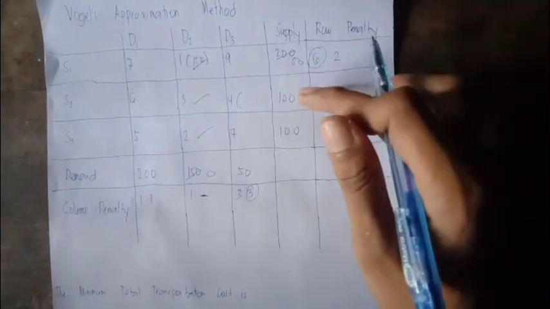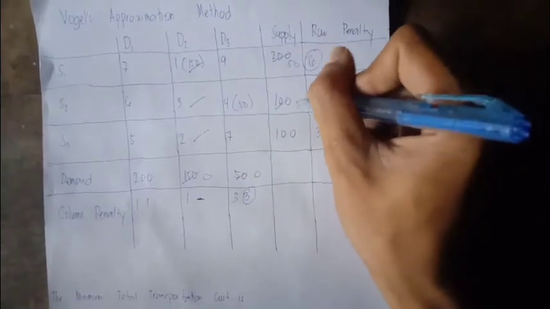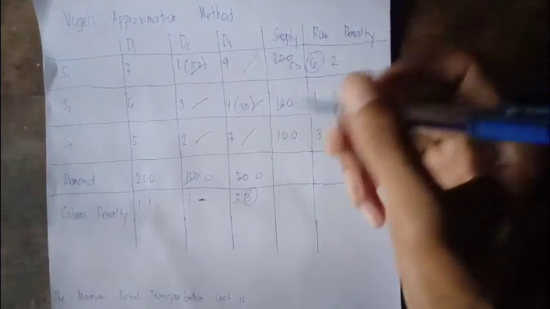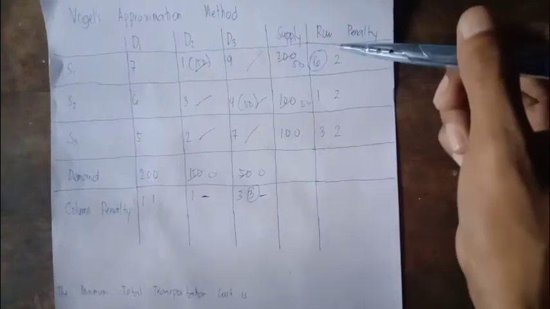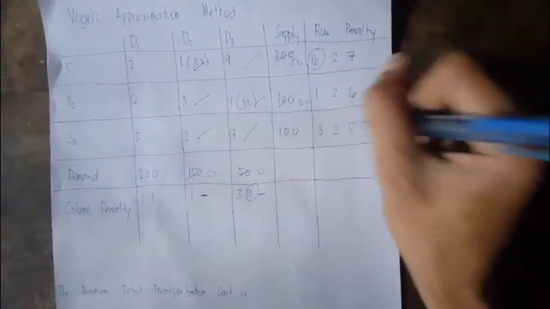The supply is 100 and the demand is 50, so we have 50. This would be 0 and this would be 50. So the entire cell would be occupied. Here, 7, 6, and 5.